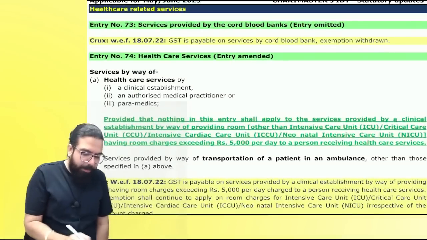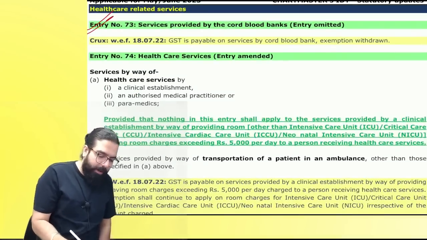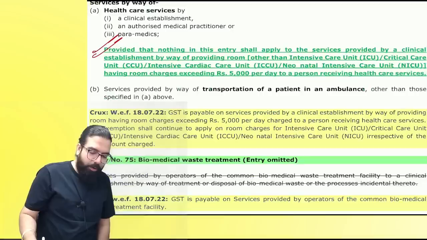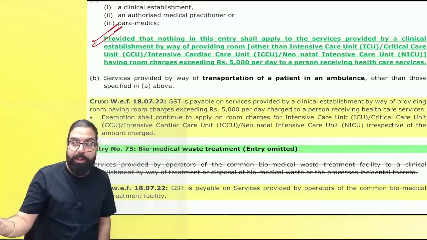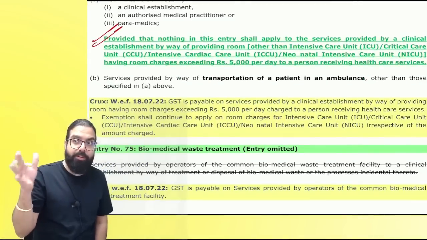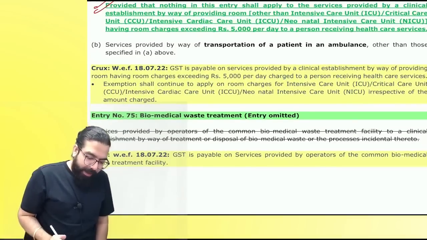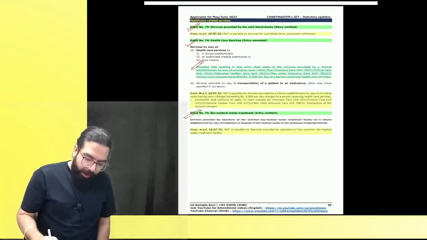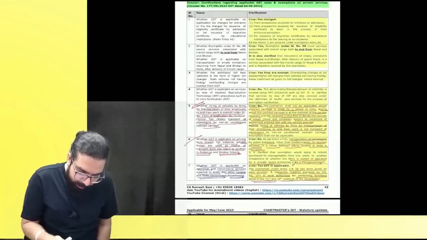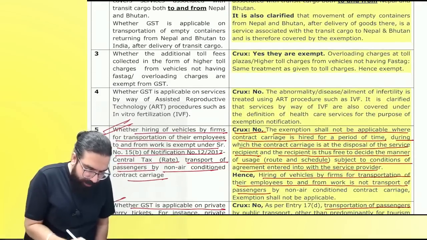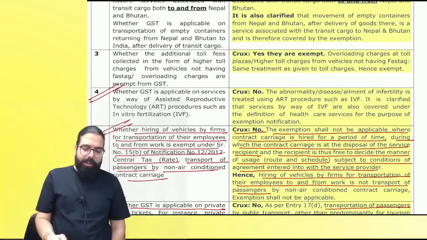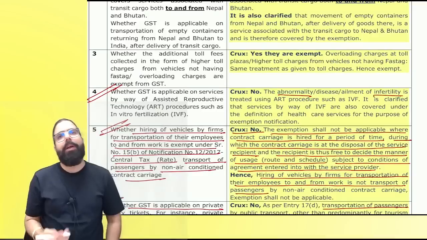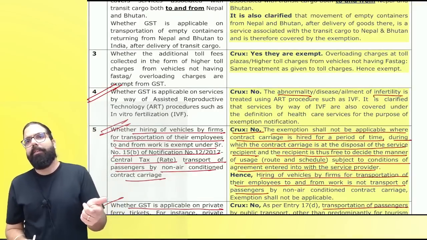Let me see the amendment part. Cord blood bank always taxable. In healthcare services, Baba, hospital room rent more than 5,000, don't forget, more than 5,000 is taxable. The next one over here is biomedical waste, I have gone ahead and told you. And then the circular which is there, in the circular we had the IVF technology. IVF technology is with respect to pregnancy, infertility, right, everyone? And hence that is also exempted.